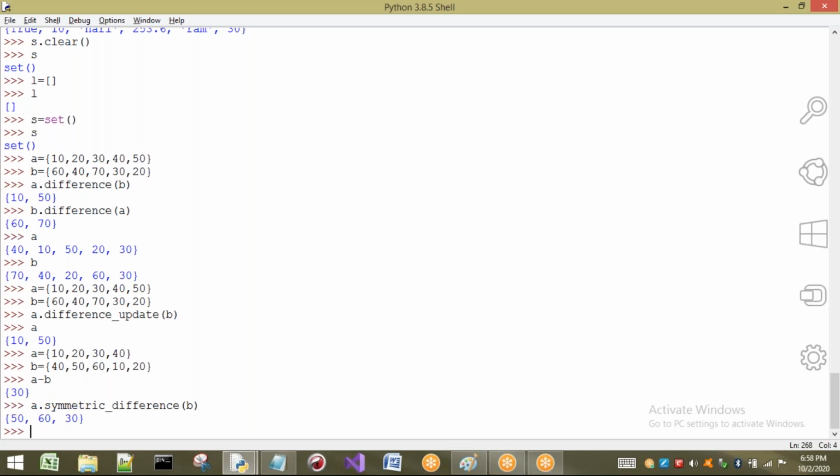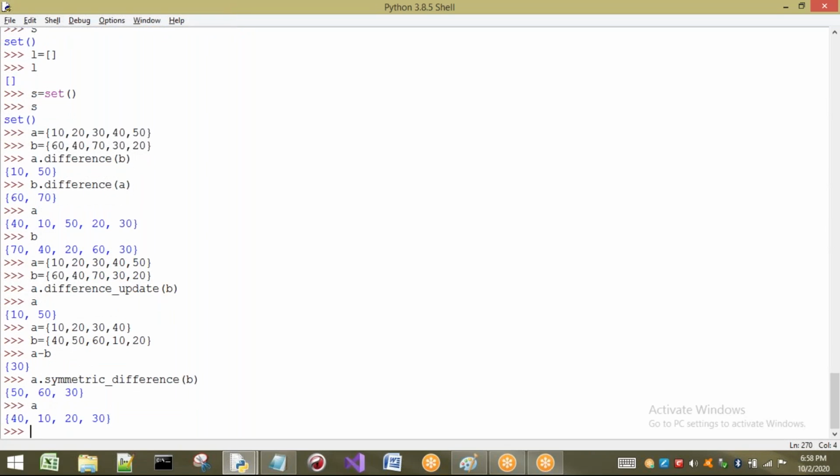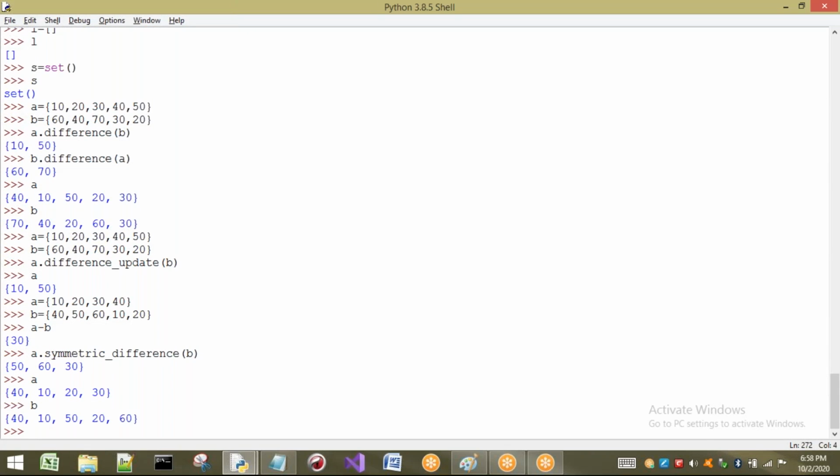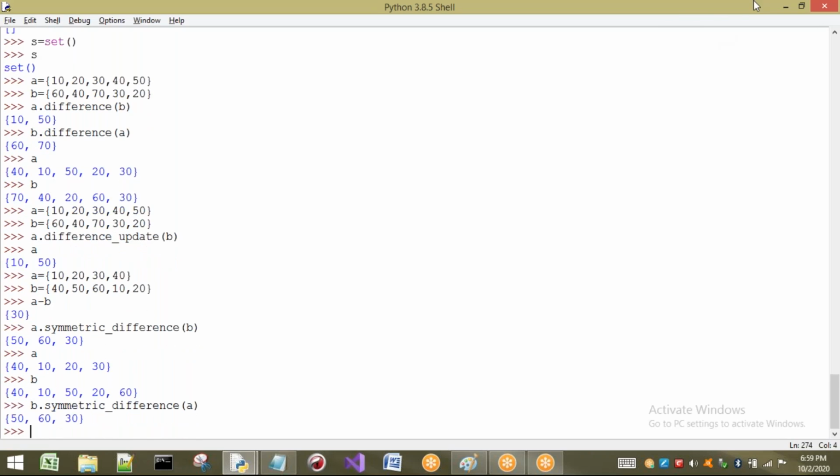Same way, if I print after this operation, we are going to get the same elements in A and B, not modified. If I perform B dot symmetric_difference of A also, we will get the same answer. There is no difference here. 50, 60, 30 will be the output.